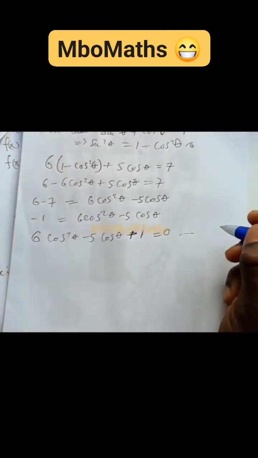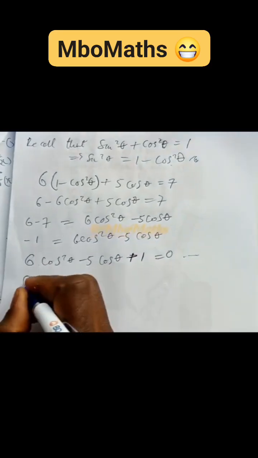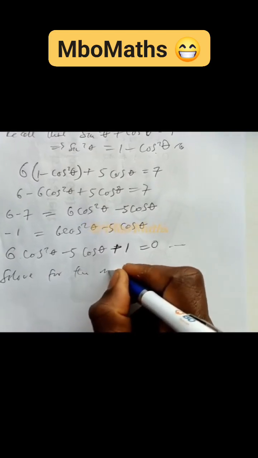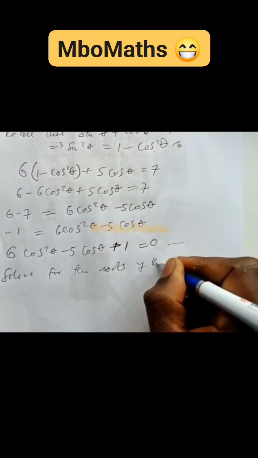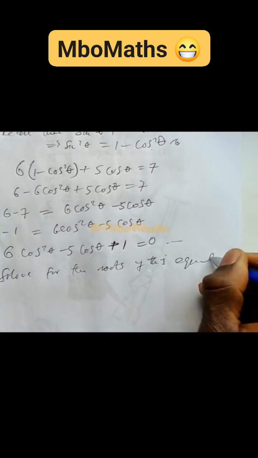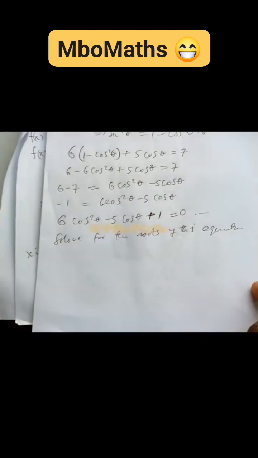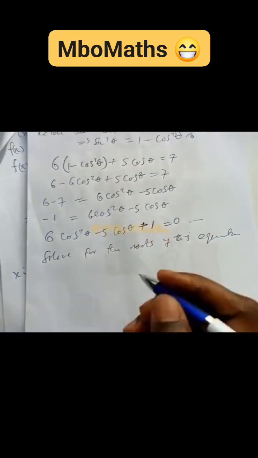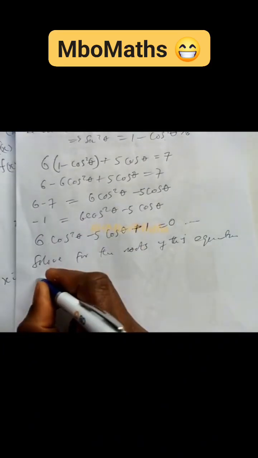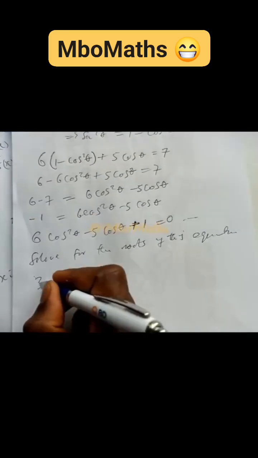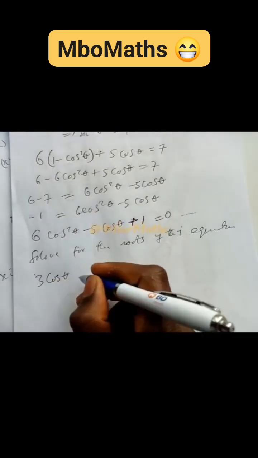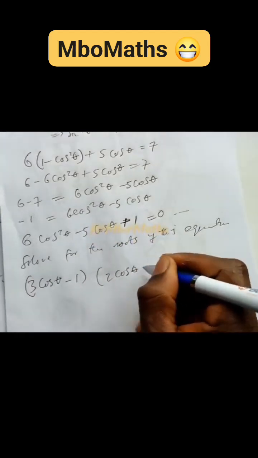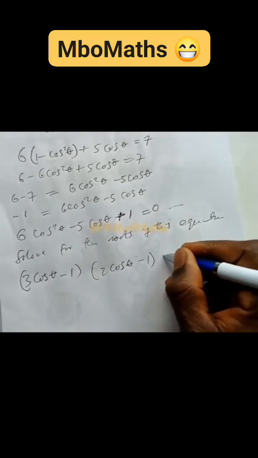So this is a quadratic equation. So let's solve for the roots of this equation. You can replace this cos square theta with s. Simple. So if you factorize this, you agree with me that we'll find out that the roots are 3 cos theta minus 1 into 2 cos theta minus 1 that equals 0.